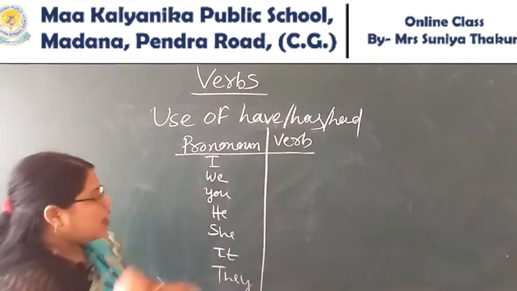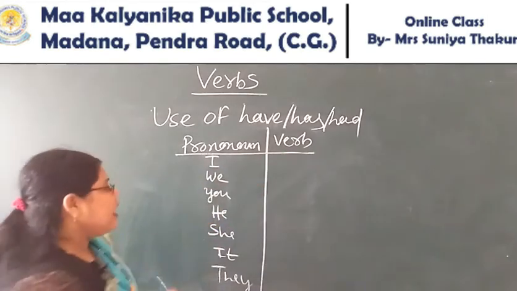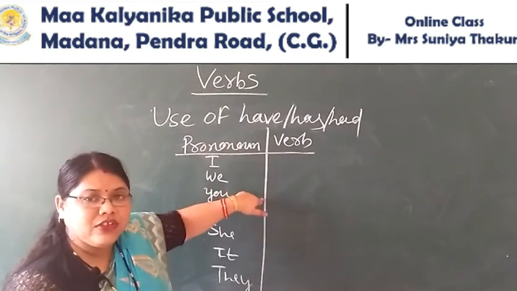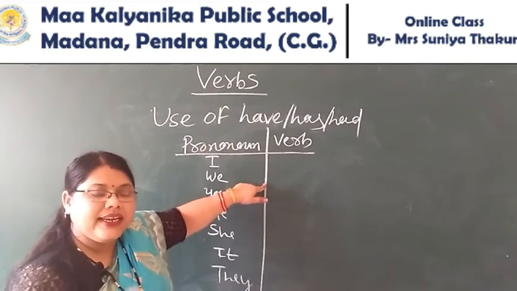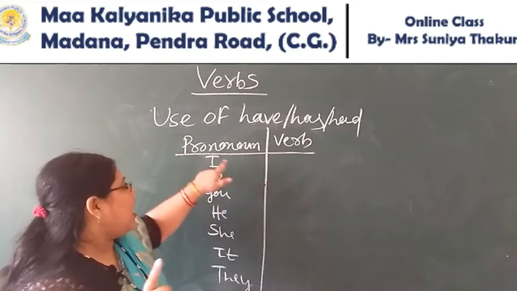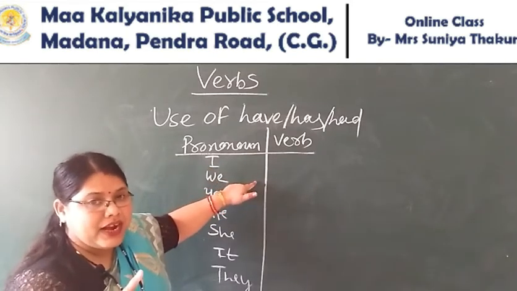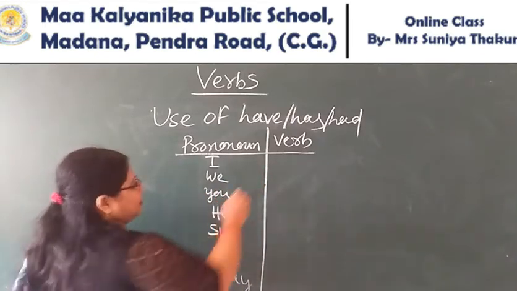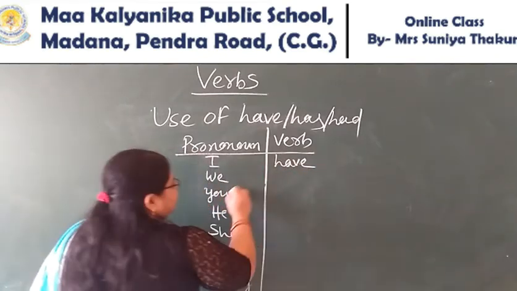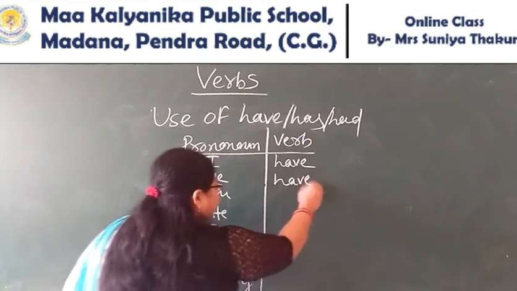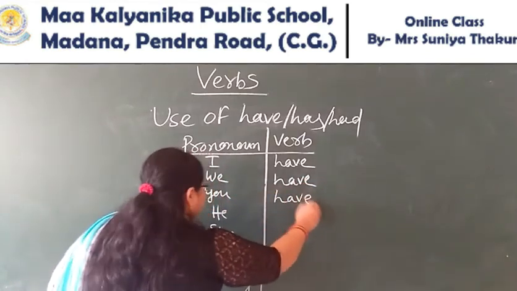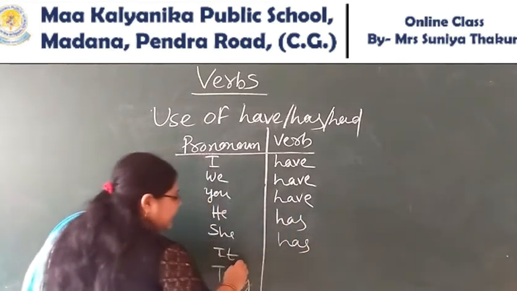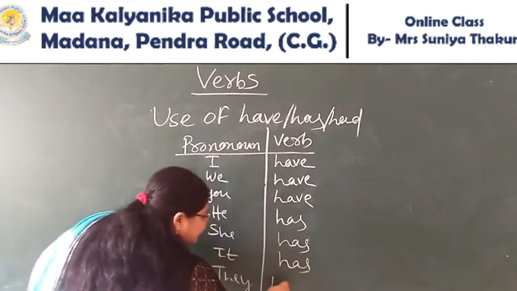These are your pronouns. How to use have, has? With singular you have to use has. And with plural you will use have. Understood? But there is an exception for I. I is singular, but you always use have, like am. I have. We have. You have. He has. She has. It has. They have.